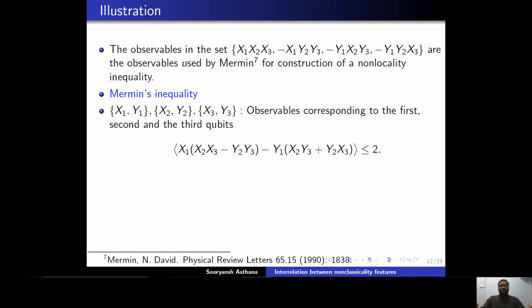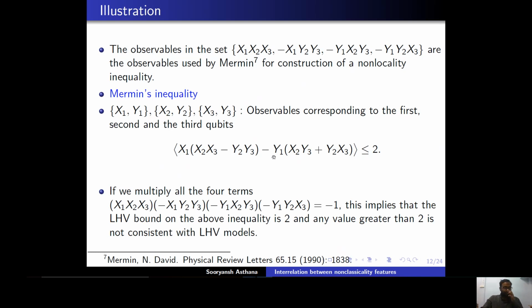So this is the inequality: any local hidden variable model gives a maximum value of 2 for this operator. And why is that? Because if we multiply all the four terms x1 x2 x3 minus x1 y2 y3 minus y1 x2 y3 and minus y1 y2 x3, the product of all these four terms is equal to minus 1.